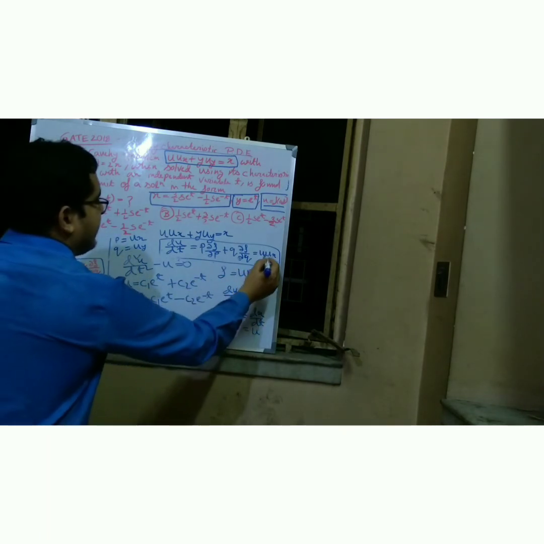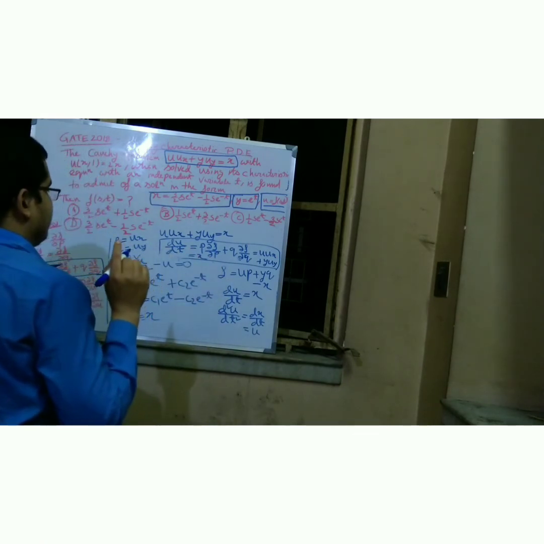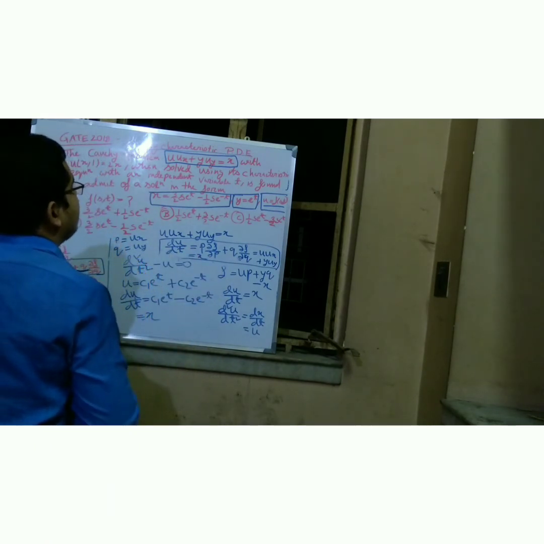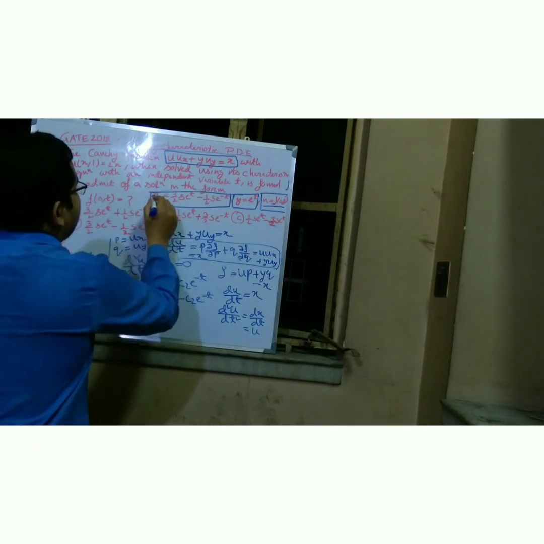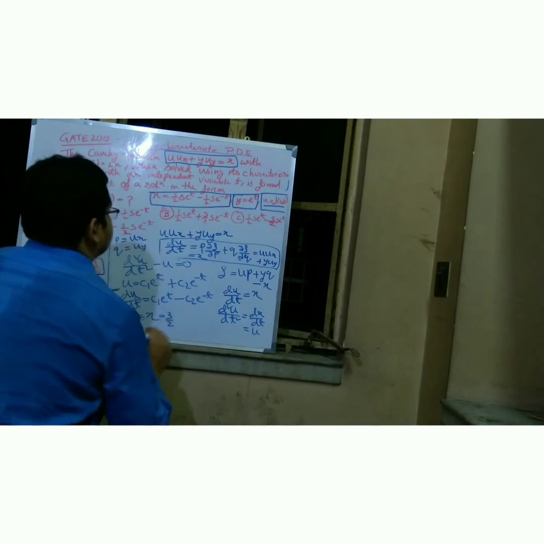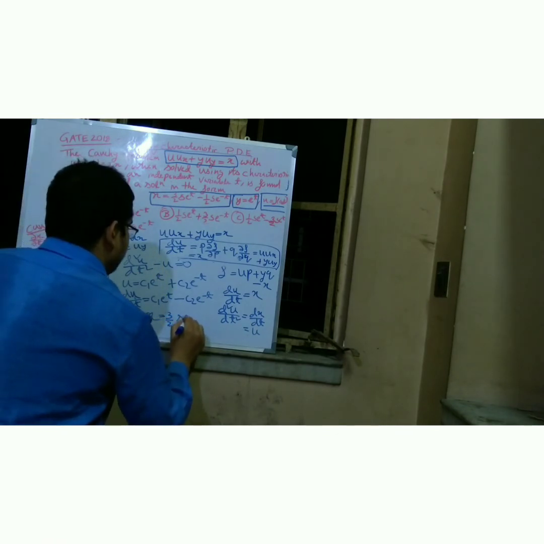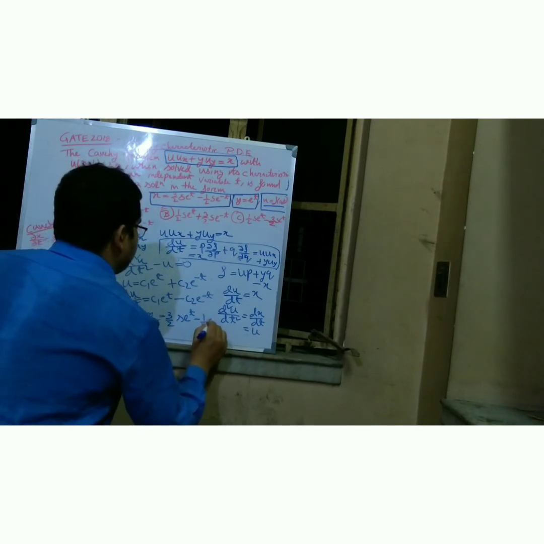I put that in here. So you will see that du by dt is equal to x, and the x value is 3 by 2 s into e to the power t plus minus half into s into e to the power minus t.